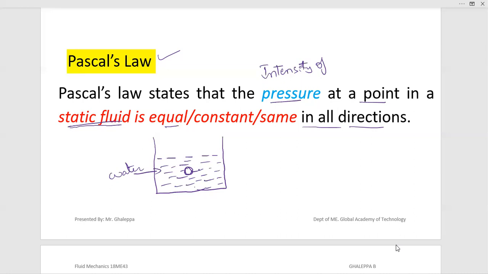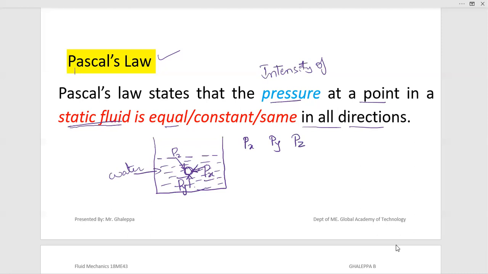So the pressure applied on this water molecule in the x direction, I will take it as Px. What is Px? Px is the pressure on the water droplet in the x direction. Similarly, the pressure applied on the water molecule in the y direction is Py, and in the z direction, I will take it as Pz. So Px is the pressure applied in the x direction, Py is the pressure applied in the y direction, and Pz is the pressure applied by the drop of water in the z direction.